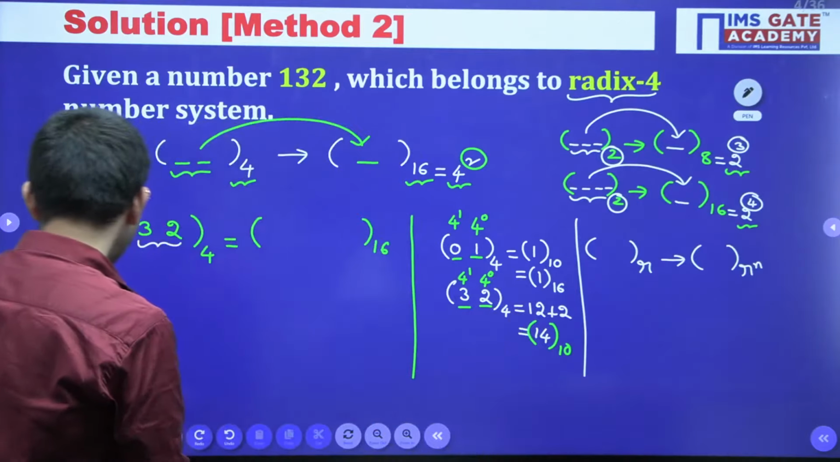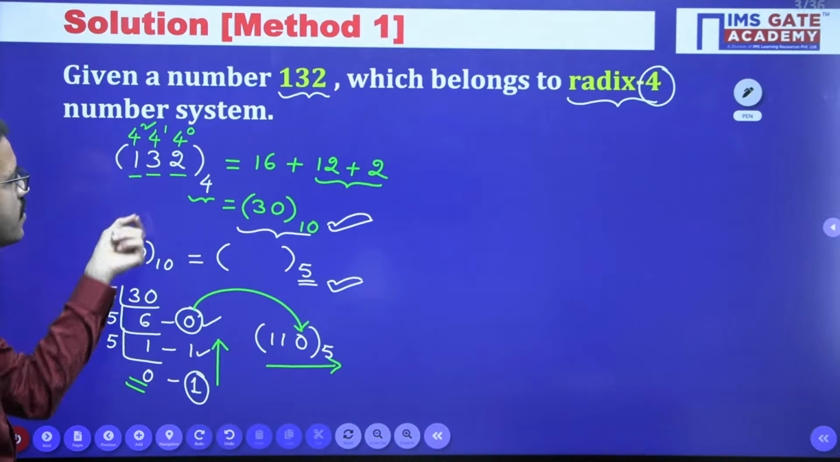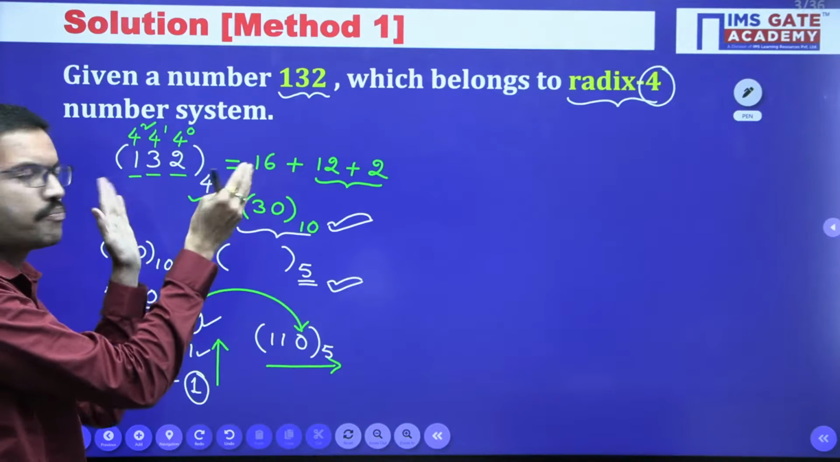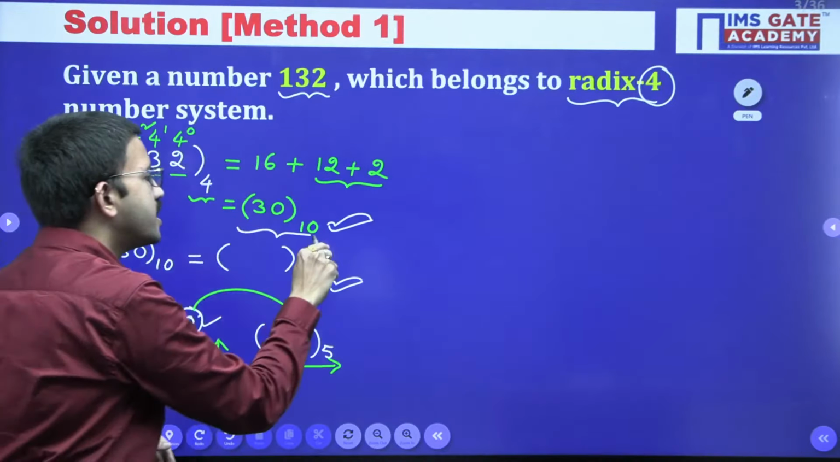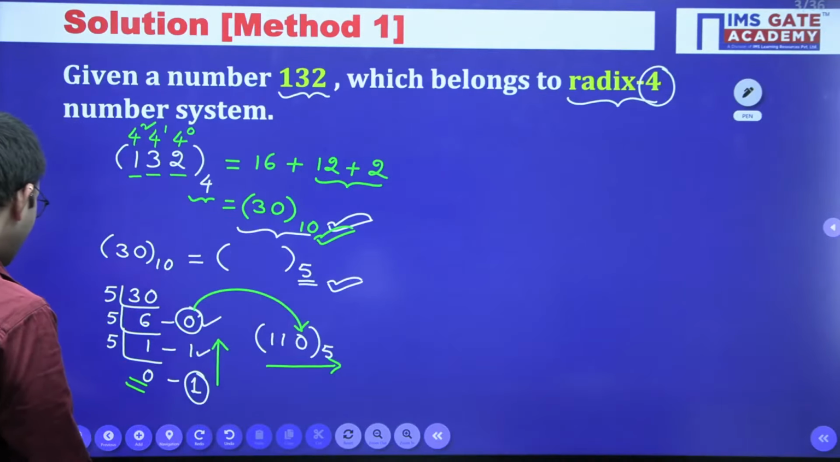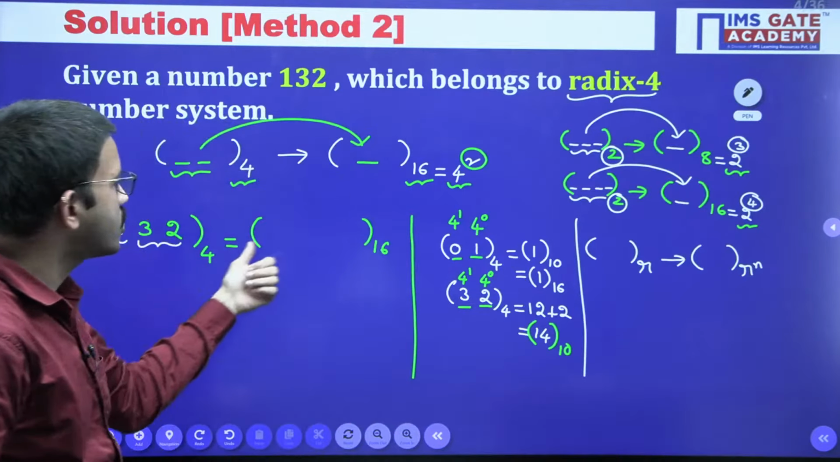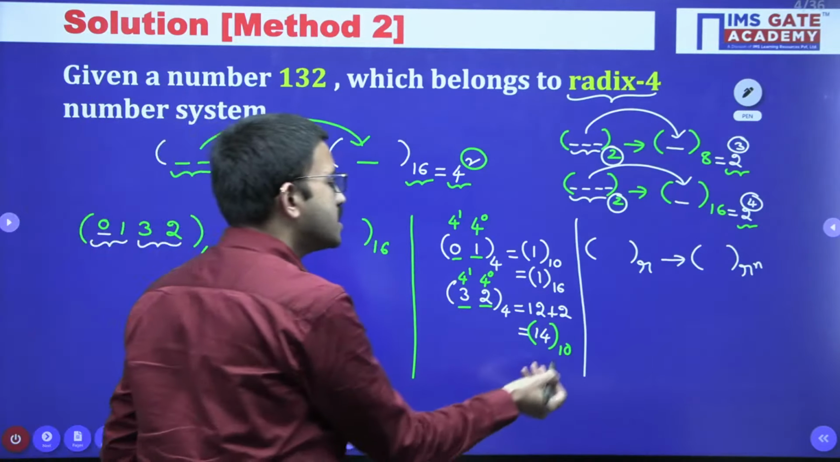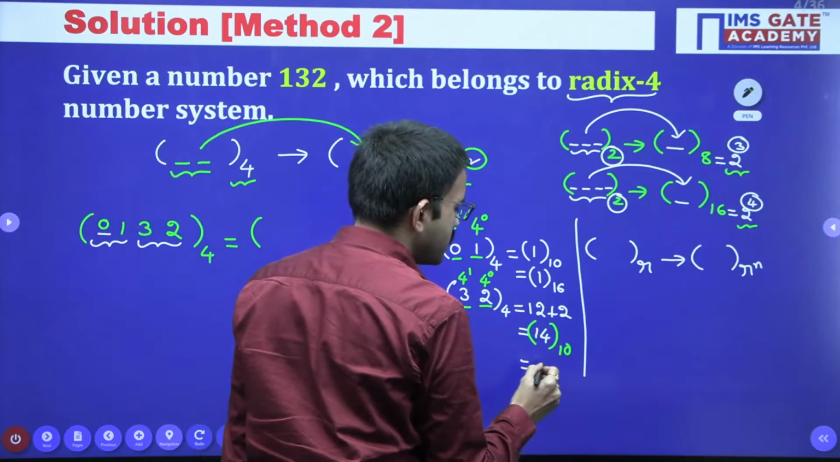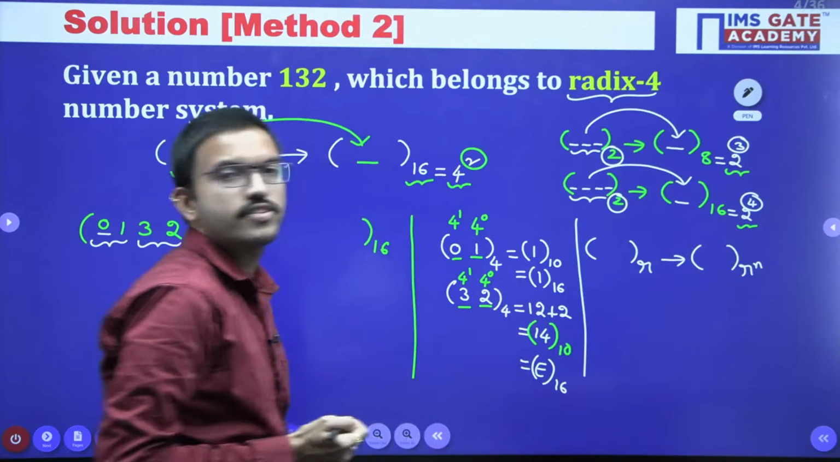So you can observe here, whatever may be the number of digits you may be having which belongs to any number system, when you are finding the equivalent value, that equivalent value by default you will get in the decimal number system. Right. So that means here 14 is the decimal, but our requirement is what? Base 16. So in base 16 we can write 14 as E. I hope it is clear for everyone.